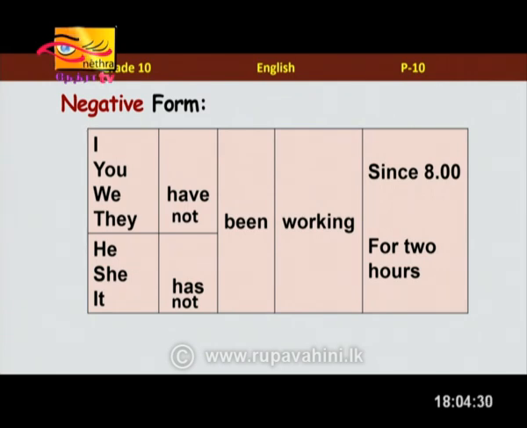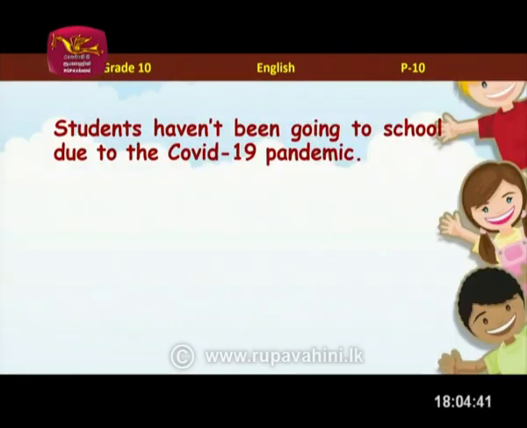And when the subject is singular, what happens? You have to use the word has. She has not been working for 2 hours. She has not been working. It has not been working. Exactly correct. So, that's how you do the negative form of present perfect continuous.